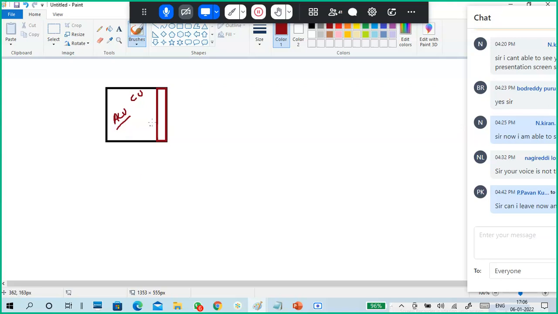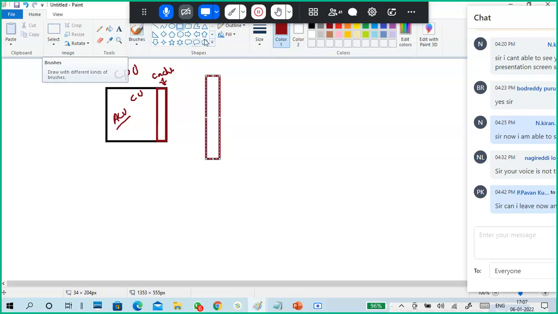Next, what is the use of this cache memory? This is your main CPU, and this is your cache memory. A system is not a system if you don't have a CPU and a RAM and a ROM kind of stuff.